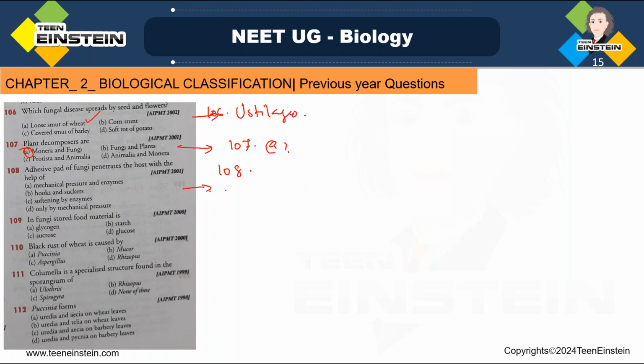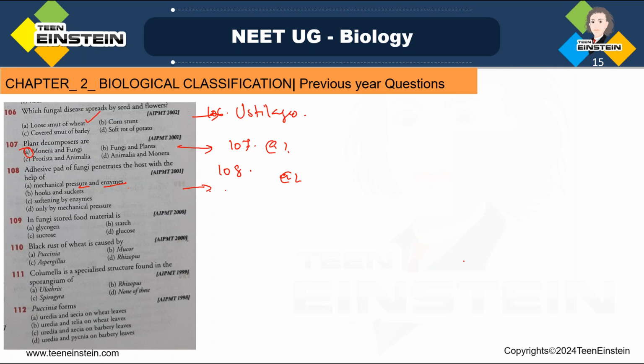Actually, the cell wall degrading enzymes are there, right? So those cell wall degrading enzymes like pectolytic and cellulolytic, all these enzymes, that is helping in one way. Then the mechanical pressure of that adhesive pad. So here mechanical pressure and the enzyme work, both are helping the fungi to penetrate inside the host. So 108, which is the right answer?